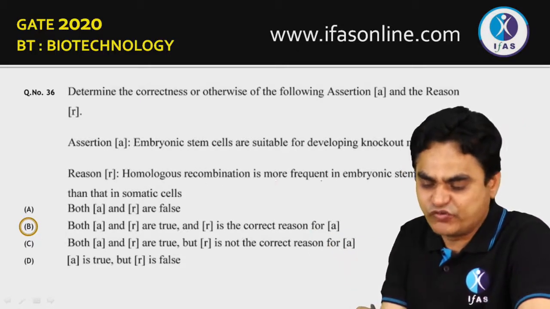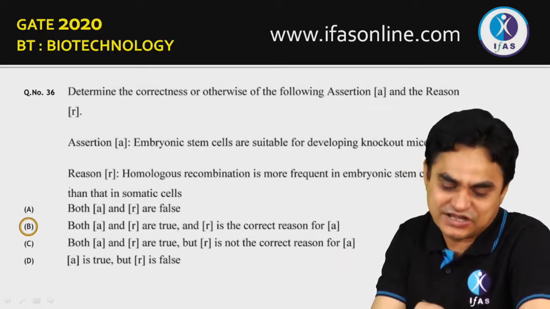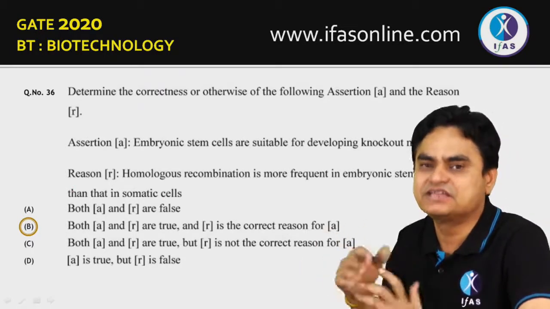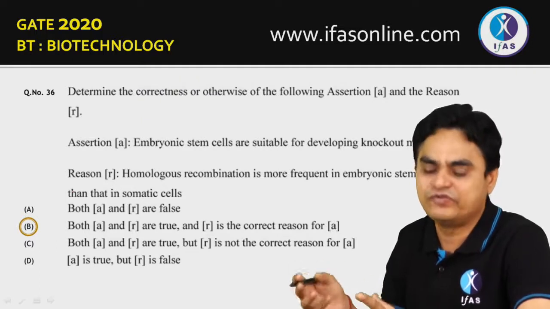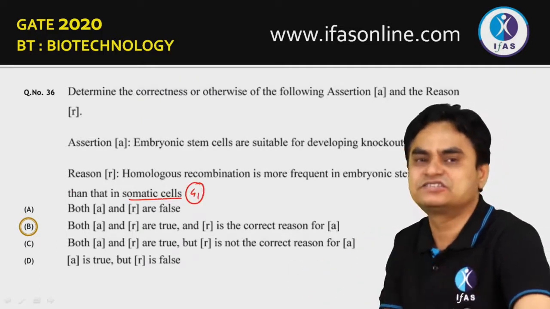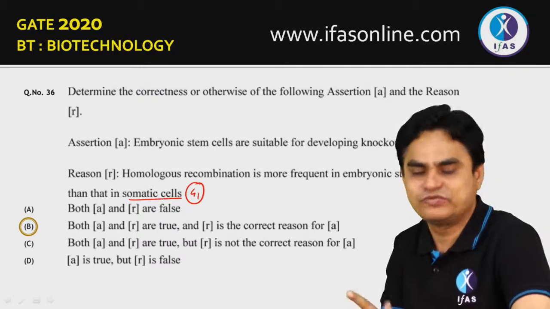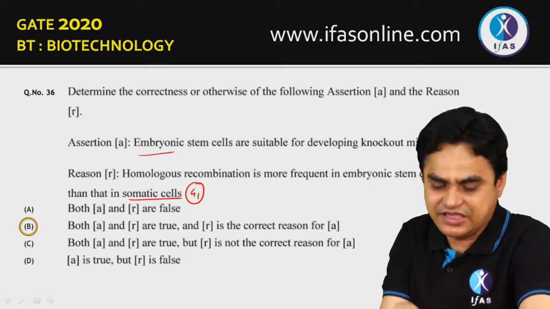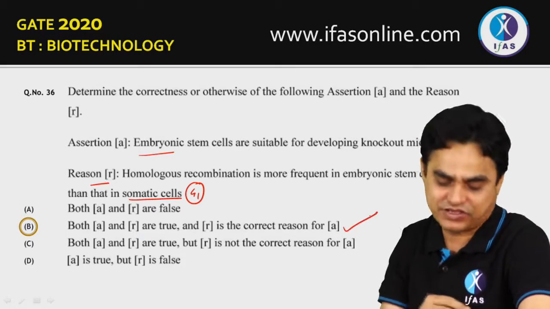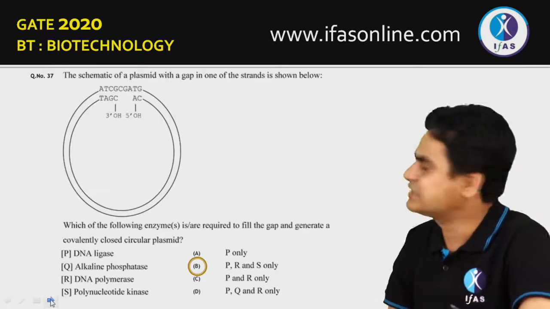Homologous recombination is more frequent in embryonic stem cells than in somatic cells. Yes, that's true, because the somatic cells do not divide, and the chances that they will be in a stage after S phase would be much lesser, because most of the somatic cells remain arrested in G1 stage, and under this scenario the chance of homologous recombination would be very rare. So we can say that A is also true and R is the correct reason for this. The answer would be option B. So let's, friends, move to the next question.